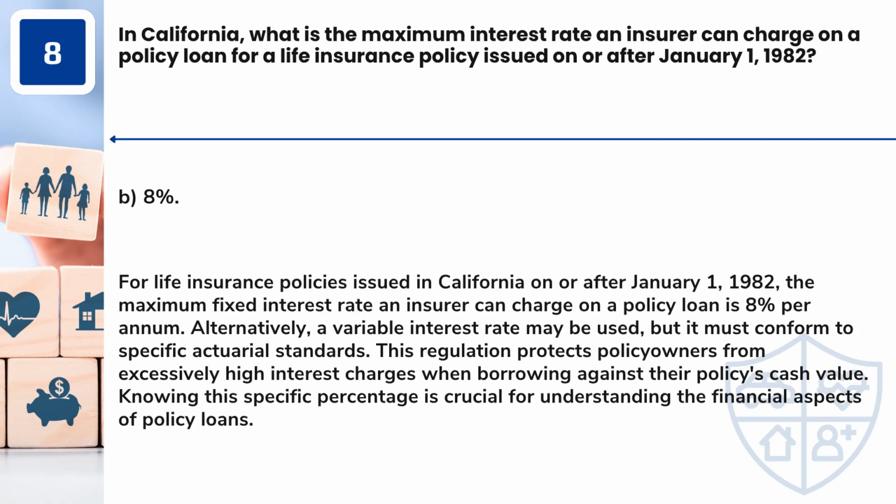Answer: B. 8%. For life insurance policies issued in California on or after January 1, 1982, the maximum fixed interest rate an insurer can charge on a policy loan is 8% per annum. Alternatively, a variable interest rate may be used, but it must conform to specific actuarial standards. This regulation protects policy owners from excessively high interest charges when borrowing against their policy's cash value. Knowing this specific percentage is crucial for understanding the financial aspects of policy loans.